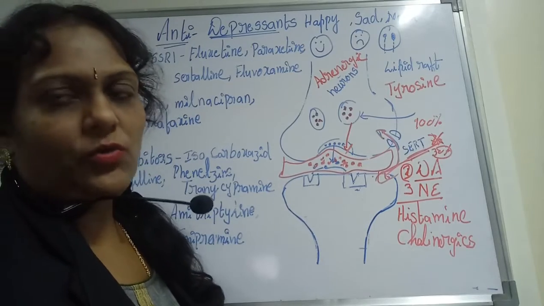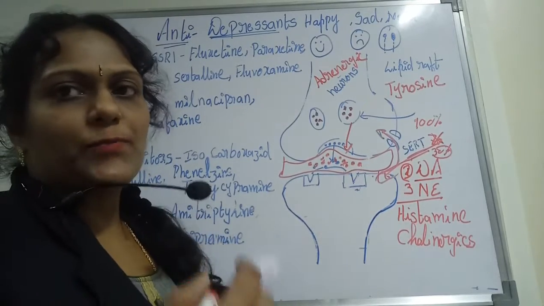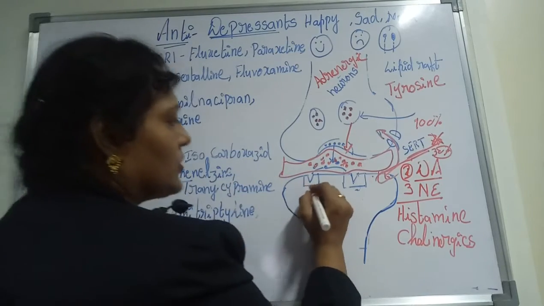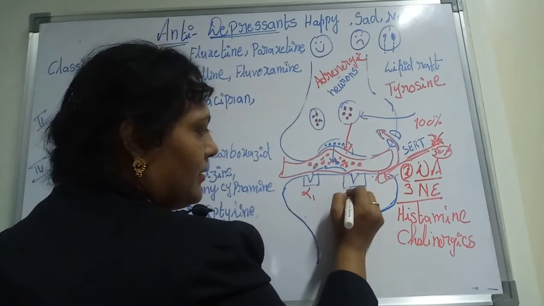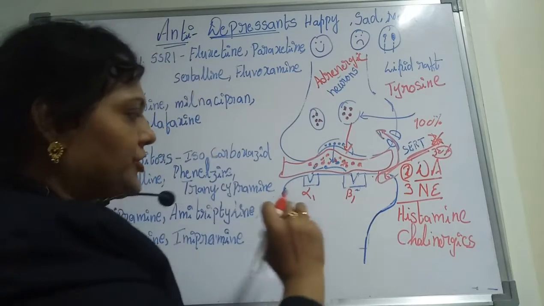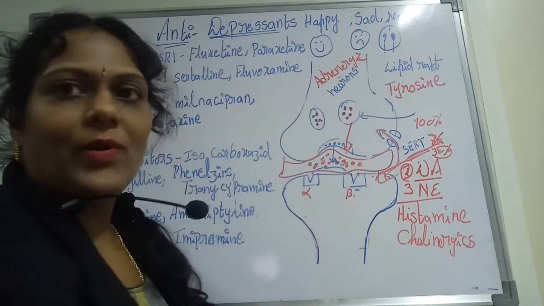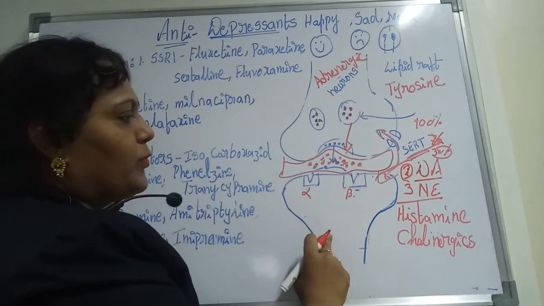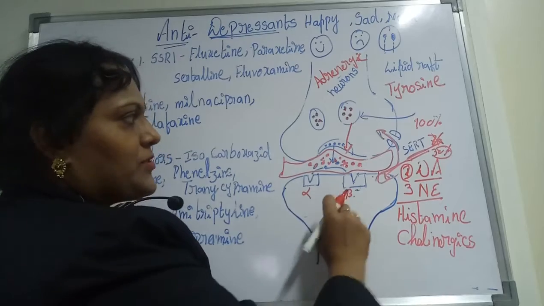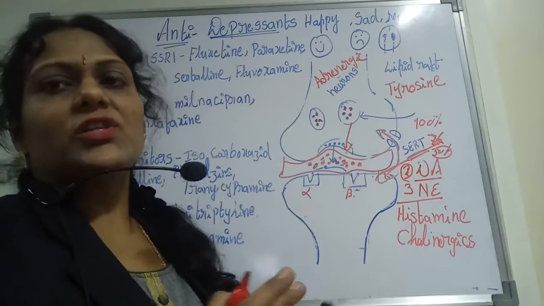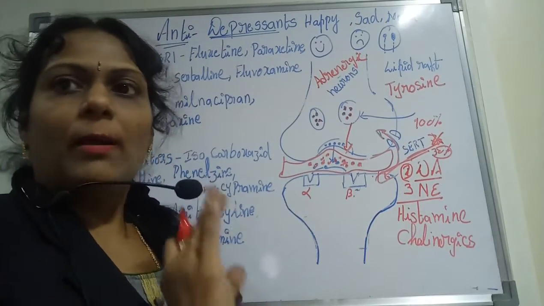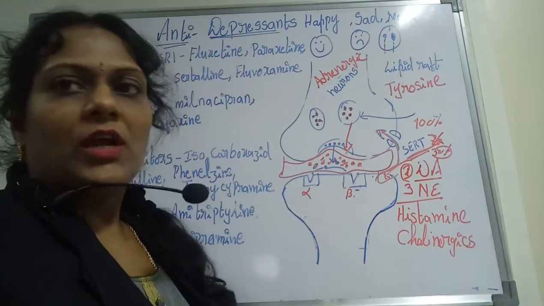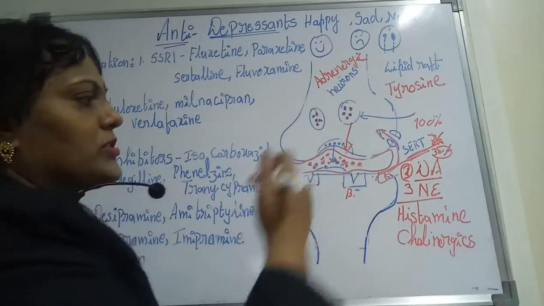Onto the adrenergic neurons, we know that there are two types of receptors we can call alpha and beta. Actually we can call them alpha rather than alpha 1 and beta 1. Why? Because alpha 1 is onto the presynapse, alpha 2 is onto the postsynapse, beta 1 is onto the postsynapse, and beta 1 is onto the presynapse. So there is no indication of beta 1 and alpha 1 here, but just keep it in mind, they are alpha receptors and beta receptors. We already know that. The remaining process will be the same.